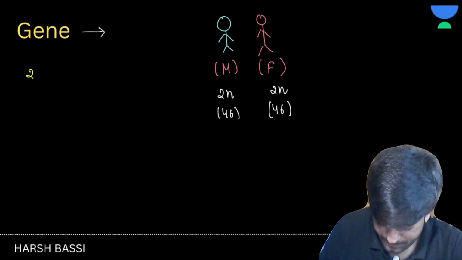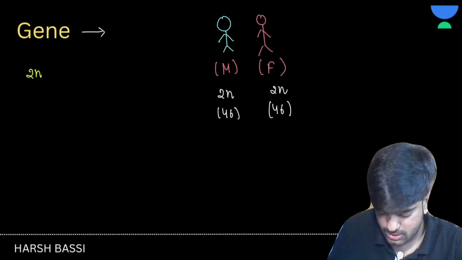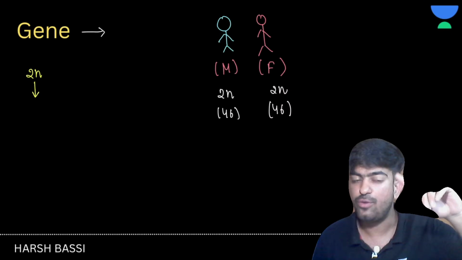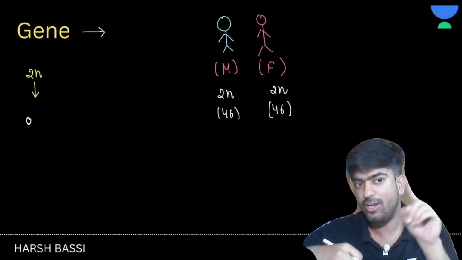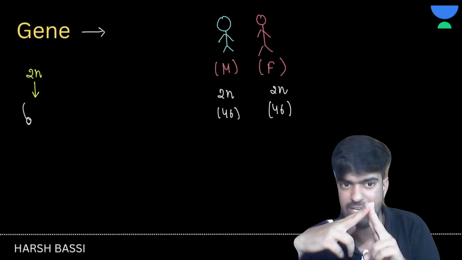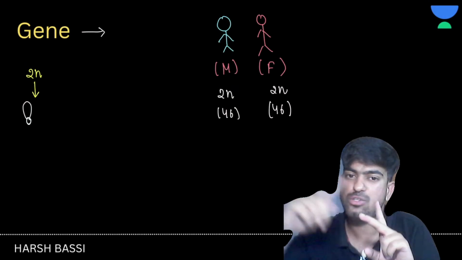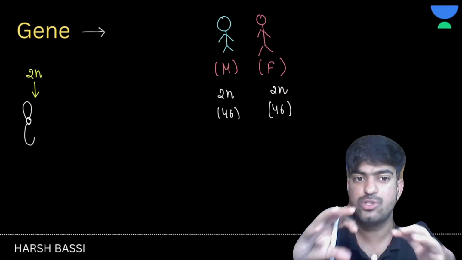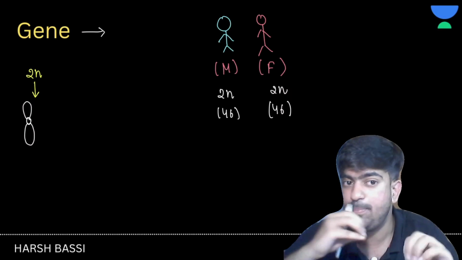Let me change the color. So if I say that this is chromosome number 1, and this is chromosome number 1, then in our body we will have a copy of chromosome number 1. So basically, we are not going to have a single chromosome number 1. We are going to have two chromosome number 1, right? One will come from your mother and one will come from your father. So this is the structure of a chromosome, or how a chromosome is present inside a diploid body.